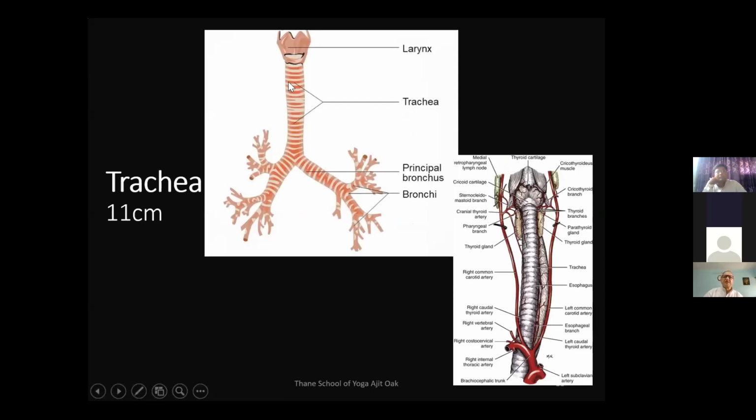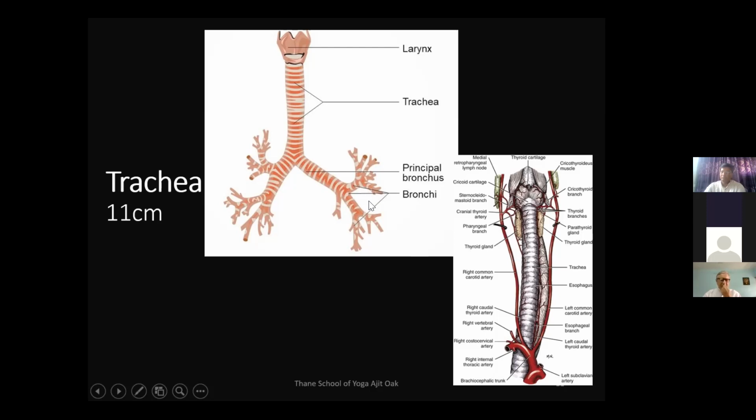Now the trachea, while entering the lungs, is divided into two parts called bronchi. This is one bronchus, this is the other. The right side lung will have three branches, because the right side lung has three lobes. The left side lung has two lobes, so the left side bronchus will be divided only into two parts, not three. The left side bronchus is a little bit longer as compared to the right side bronchus, but the right side bronchus is larger in diameter as compared to the left side.